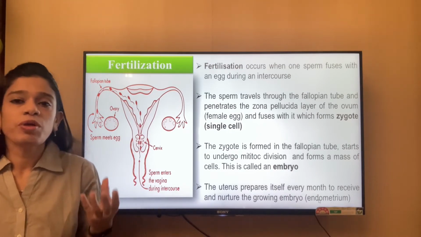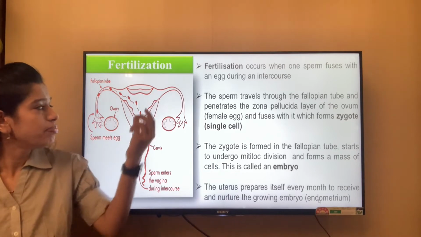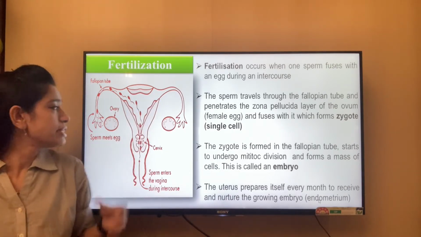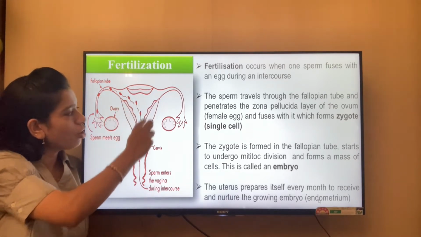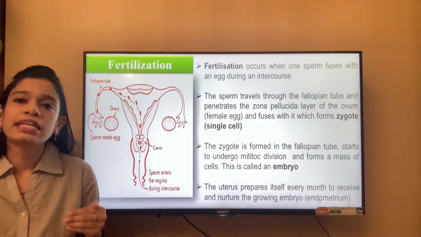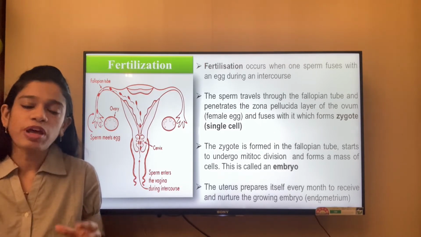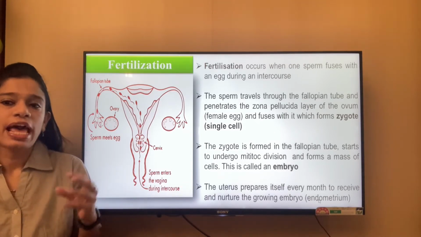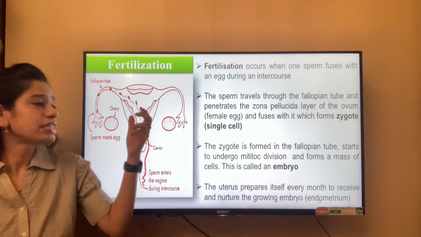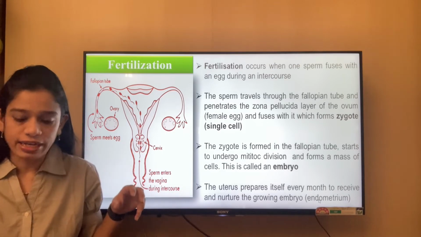This endometrium receives the embryo, and the embryo implants itself onto this thickening of the uterus. This process is known as implantation. The process by which the embryo sits itself into the endometrium is known as implantation.